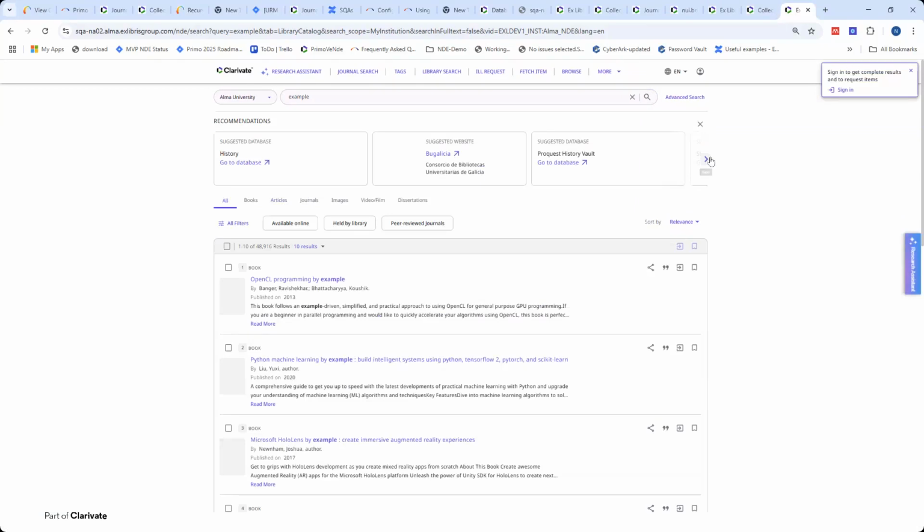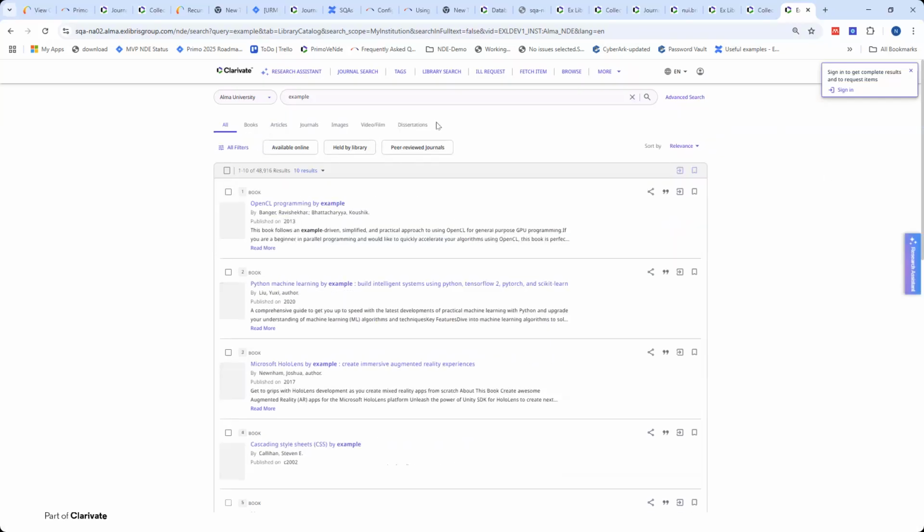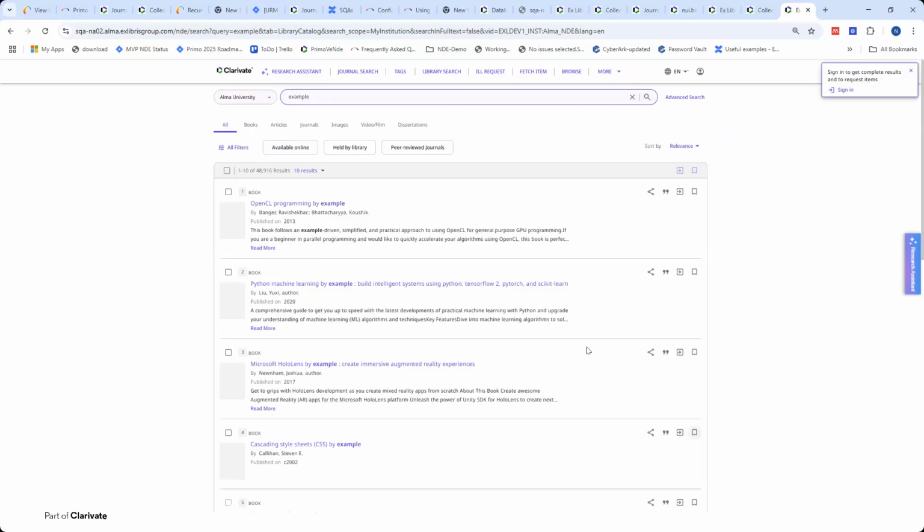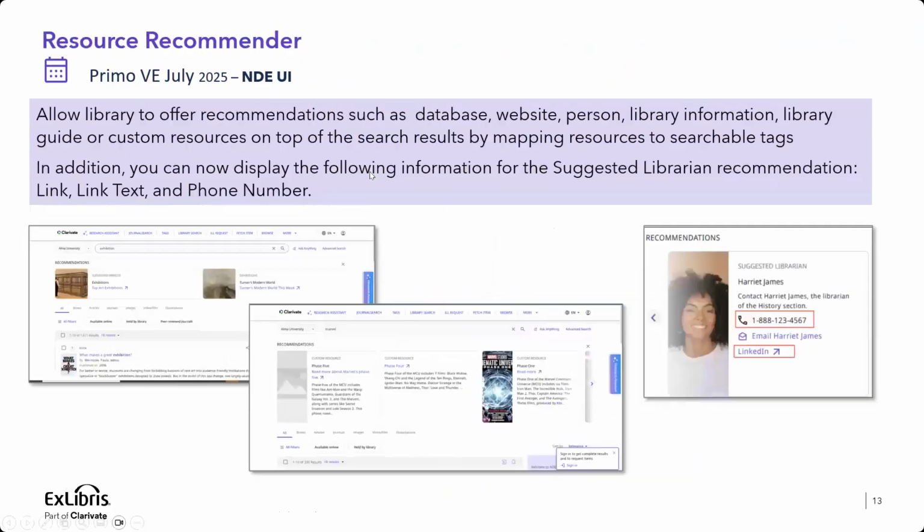The various recommendations can be navigated through those arrows. And if I choose to close it and I search again, it won't pop up, so the user can indicate that they saw the recommendation and no longer want it. That is also added. So this is regarding the resource recommender.